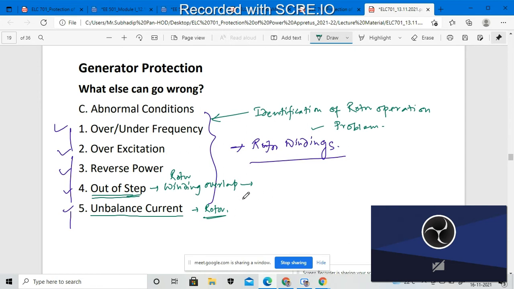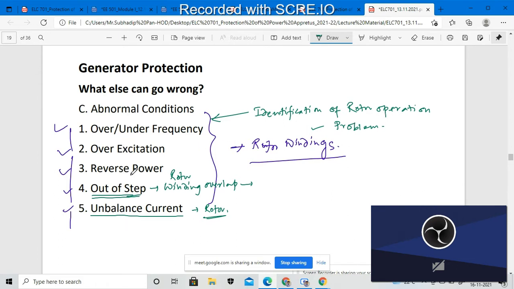Okay, so this is actually the rotor. How could I protect the rotor from various faults? What precautions will be taken into consideration? That we will discuss later on. So this is the identification of the different problems that will arise.